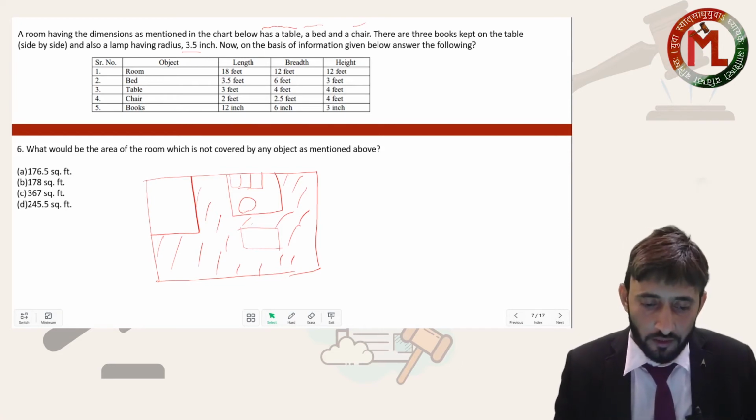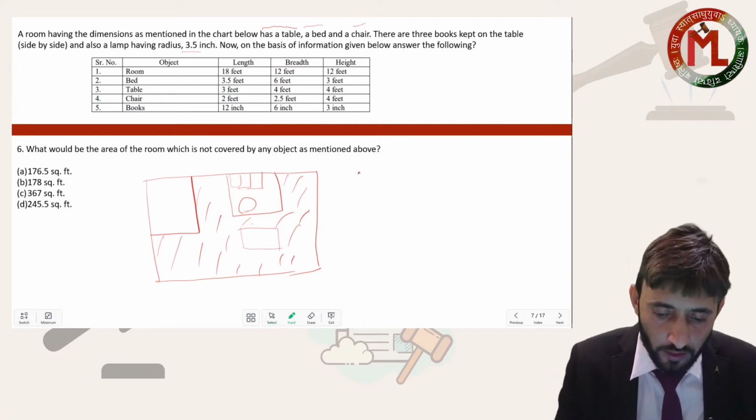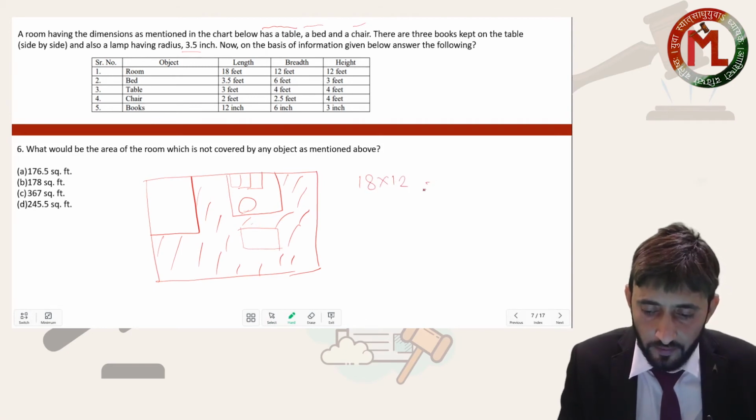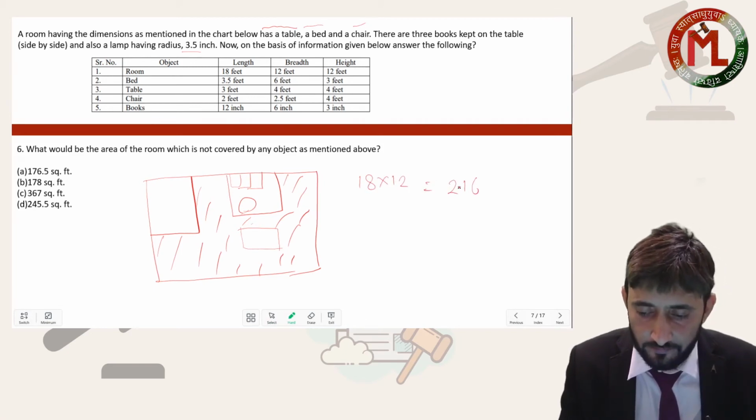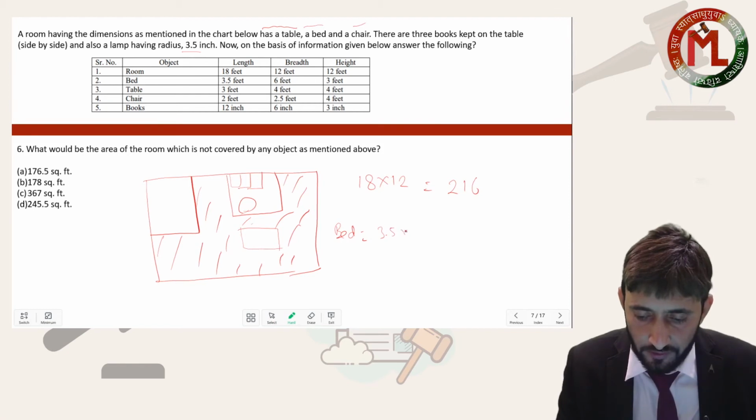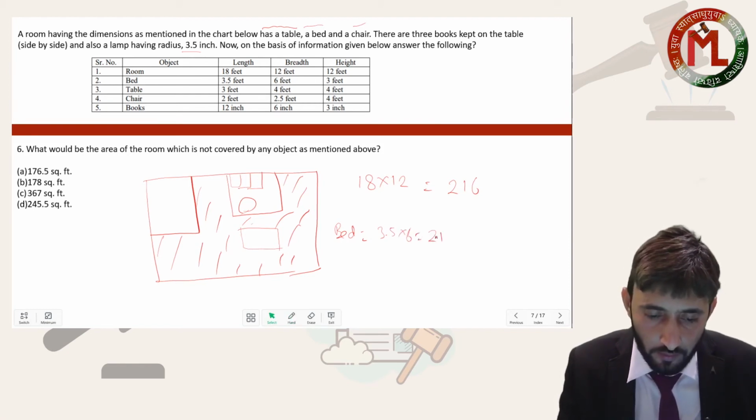Okay my dear, so what is the total area? Total area is 18 into 12, that is 216. Now the bed area: bed is 3.5 into 6, 21.